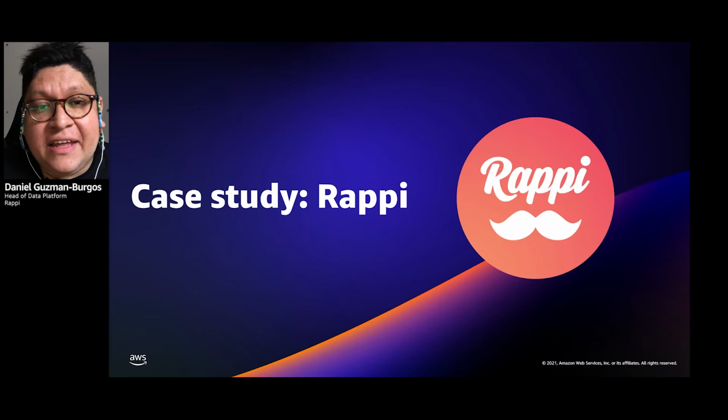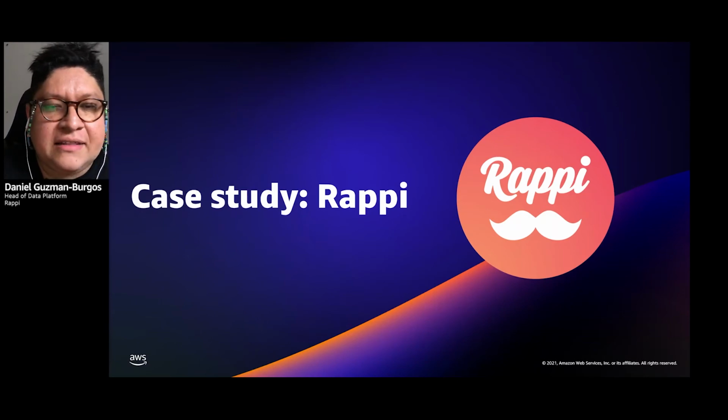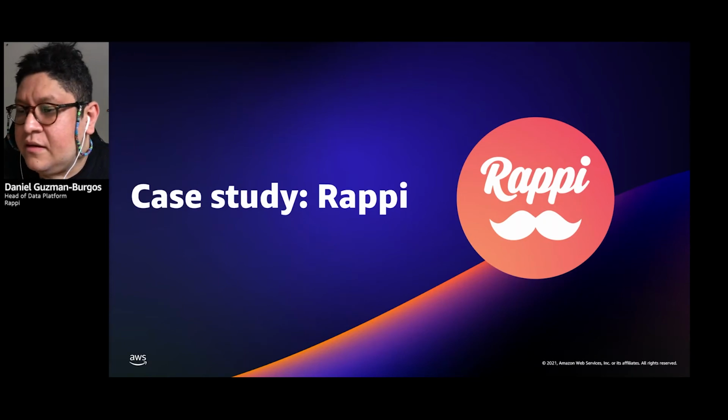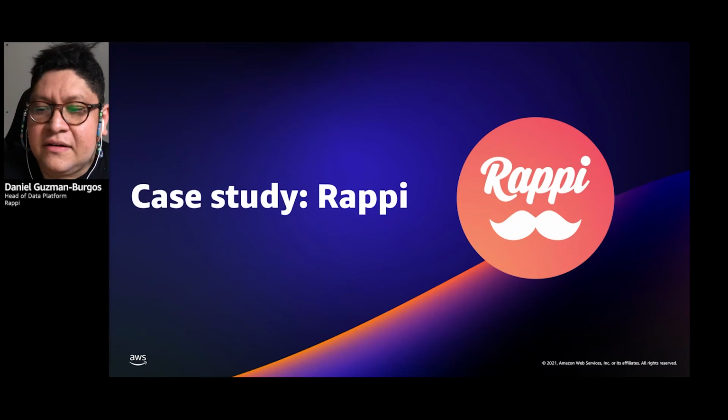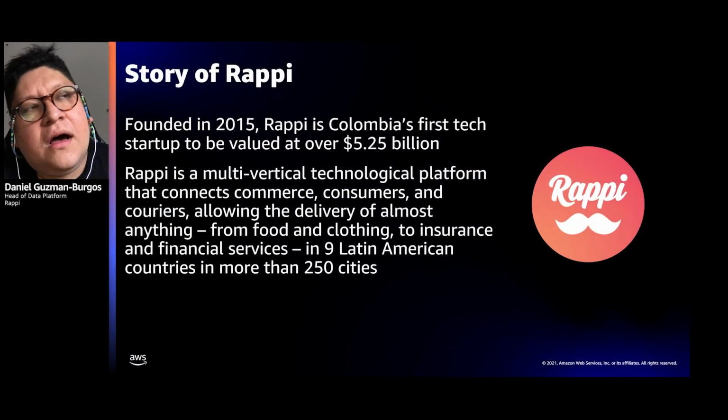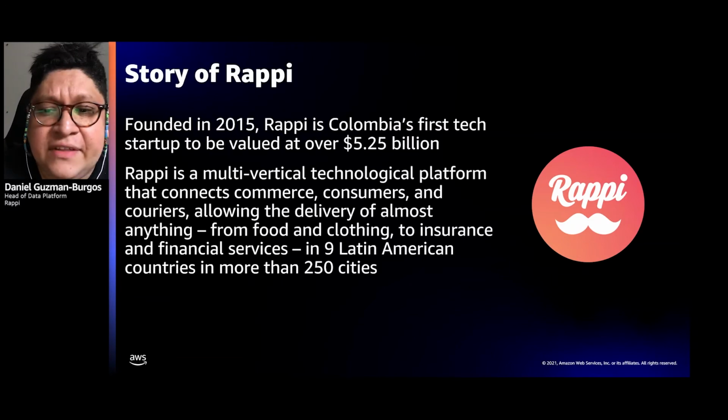Thanks everyone for attending. My name is Daniel Guzman Burgos. I am the head of data at Rappi. Before going deep with the DocumentDB case in Rappi, let me introduce Rappi to everyone. Rappi is the first Colombian unicorn. Was founded in 2015.